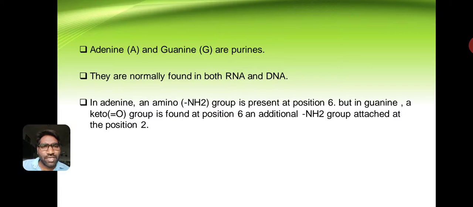They are normally found in both RNA and DNA. In adenine, an amino group is present at the sixth position, but in guanine a keto group is found at the sixth position. Additionally, an amino group is attached to the second position in guanine.